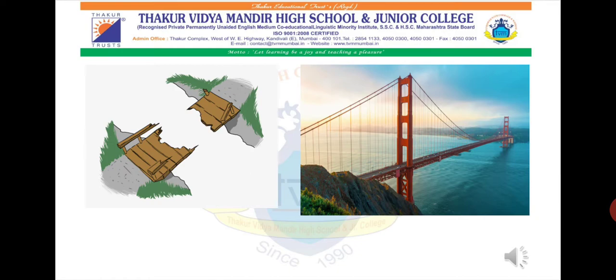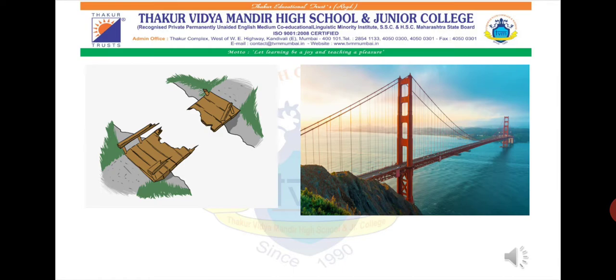Since this is a remote teaching class, it's not possible for me to receive your answers to my question. But this is a small analogy that I would like to give you before I start with my English grammar class. The topic that we are going to study is similar to these two bridges that you are observing over here. In these two pictures, if we were in class and I had asked you all the question, what is the difference between these two particular bridges?